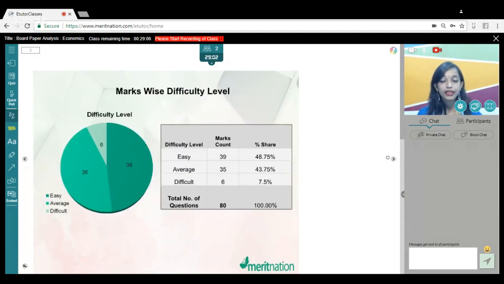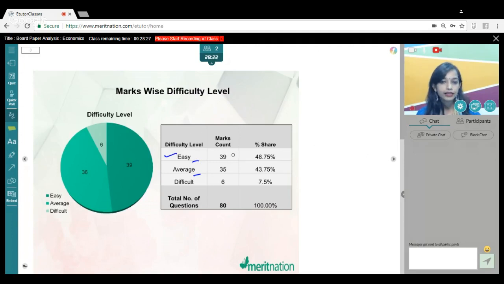Moreover, if we talk about the actual paper, the marks-wise difficulty level, that is how was the paper of 2018. Guys, I'm sure you all would agree when I say that the difficulty level was not that difficult. Rather, the paper was quite easy as it consisted more or less of easy and average questions. In fact, mostly questions were either based on NCERT or they were very direct. For example, analyze the properties of indifference curve, what is indifference curve, define it, or define fixed cost. So almost all the questions were very direct in nature. There were very few tricky, or we can say average, questions, but more or less the paper was easy.